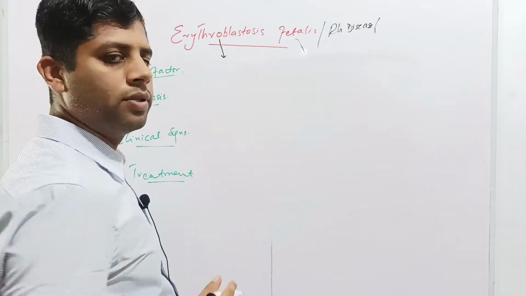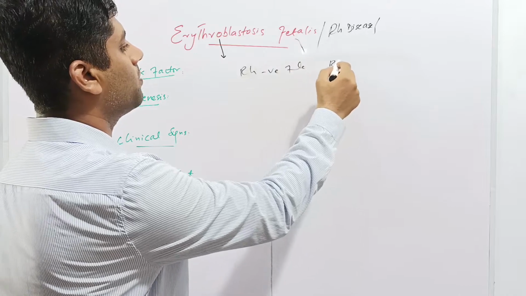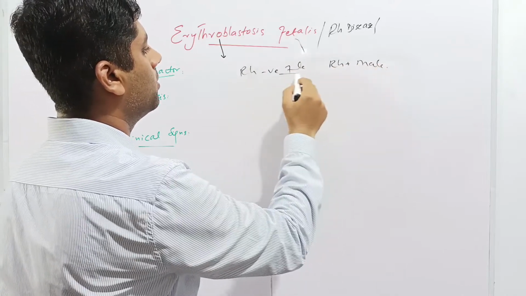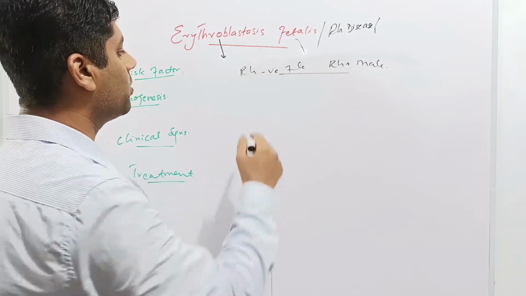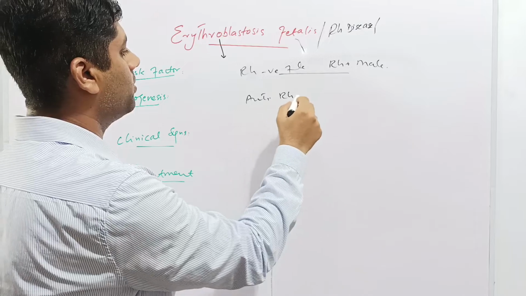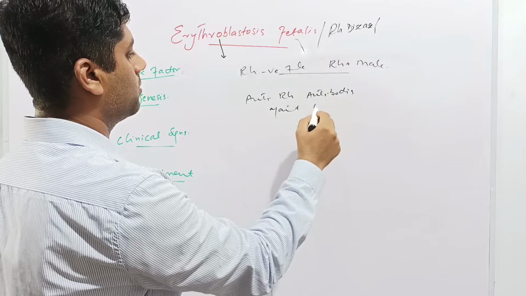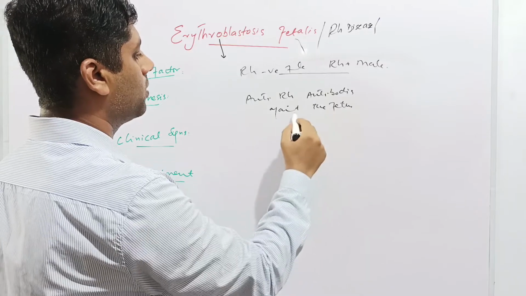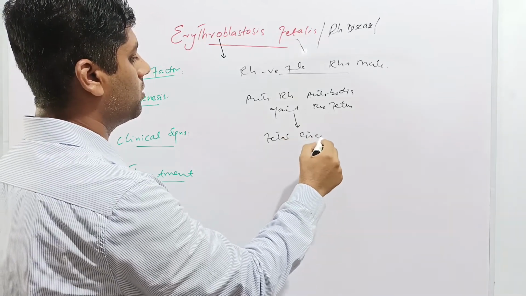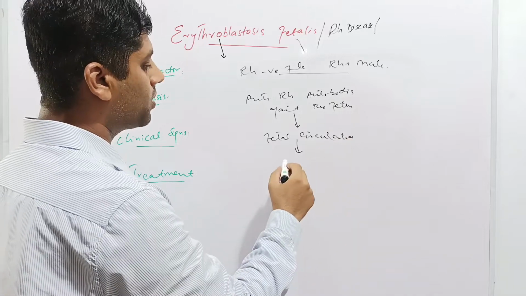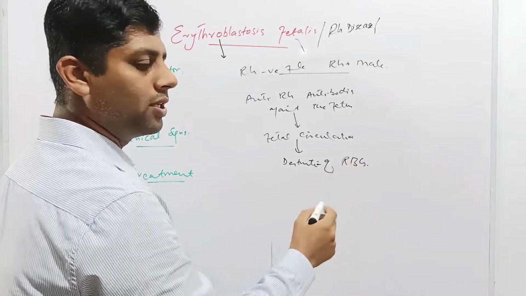Next is the risk factor. The major risk factor is when an Rh negative female marries an Rh positive male, the incidence of Erythroblastosis Fetalis increases. Next is the pathogenesis. As we know, the mother has produced anti-Rh antibodies against the fetus. When this blood of the mother reaches the fetal circulation, these antibodies cause destruction of erythrocytes of the fetus, or destruction of RBCs of the fetus, or hemolysis.